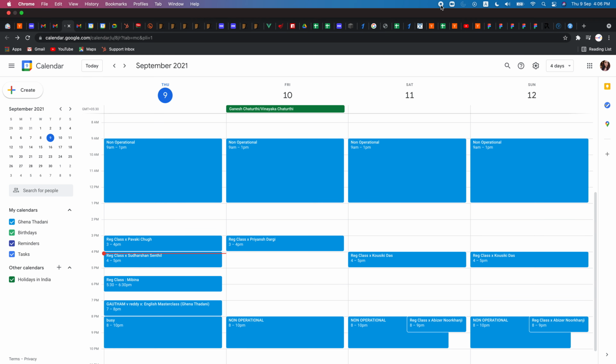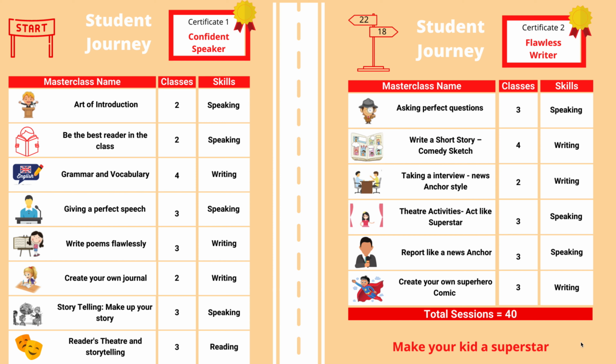So this is the curriculum that we have prepared for the speaking program. It contains both one-on-one classes, and some classes are group conversation sessions. Not group classes, but where 4 students converse with them. So all the classes happens on the Zoom platform, and the content is prepared in the Google Slides.